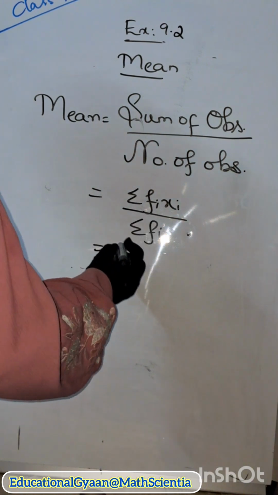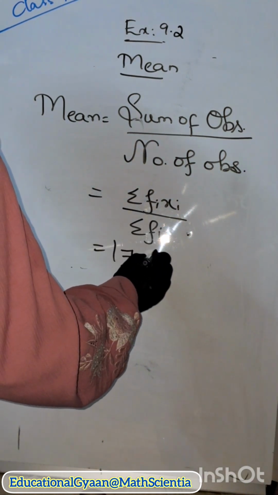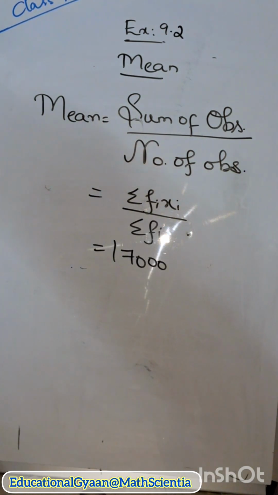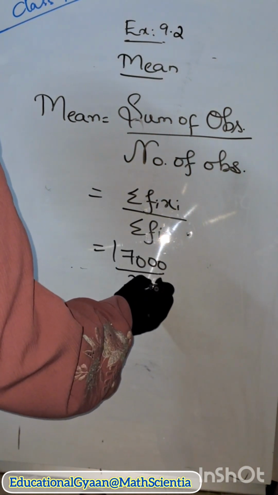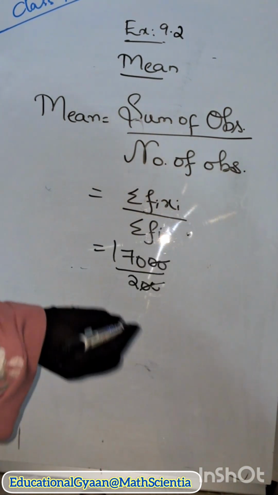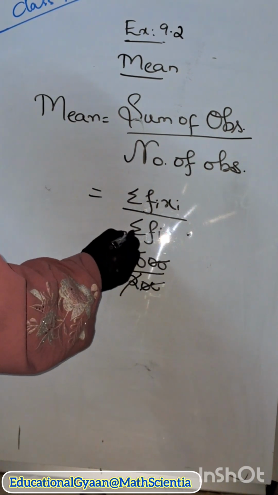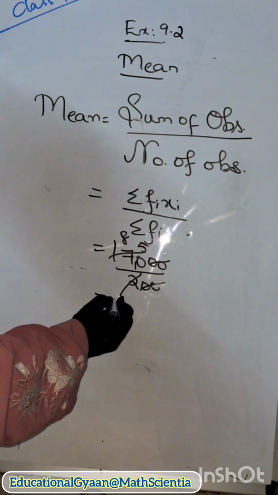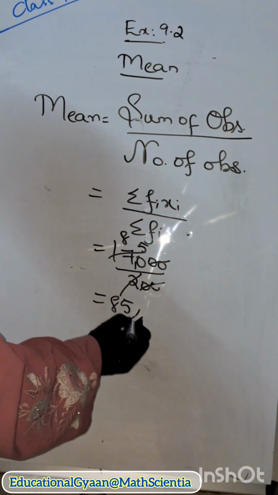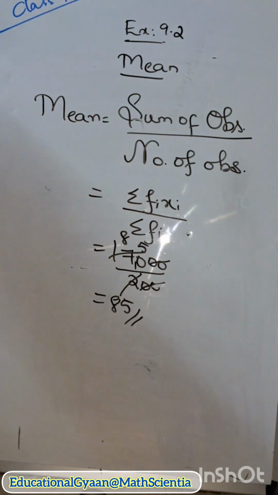Sigma fi xi is nothing but 17,000, right? And sigma fi is how much? 200, right? So these two zeros cancel. 2 ones are 2, 2 8s are 16 and 2 5s are 10. So the value of mean is what? 85. This is your answer. So similarly, you have to do the remaining questions also.